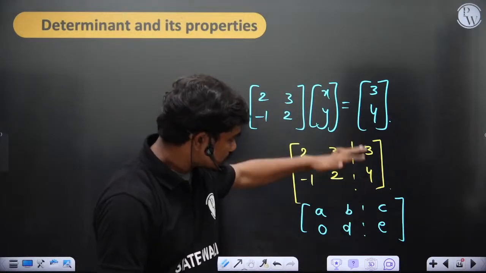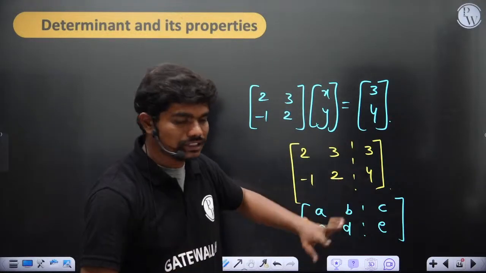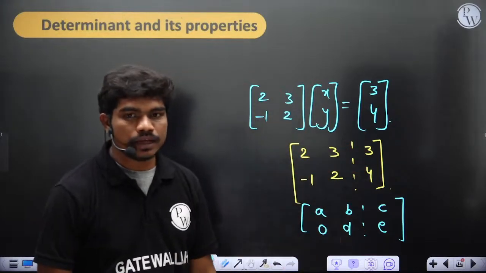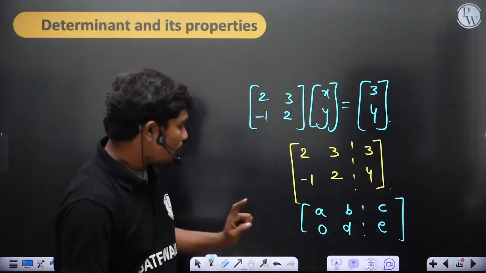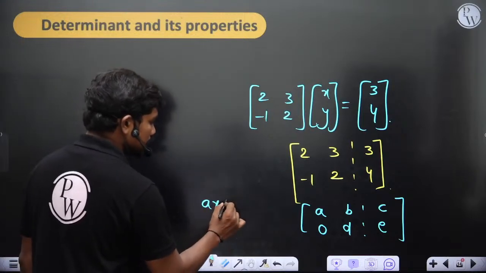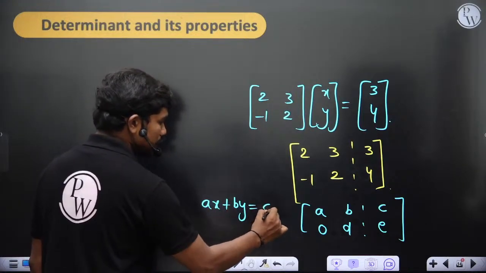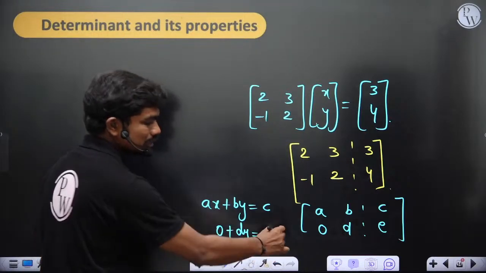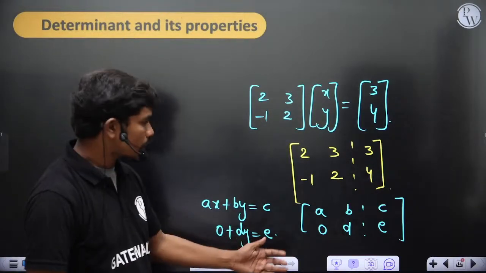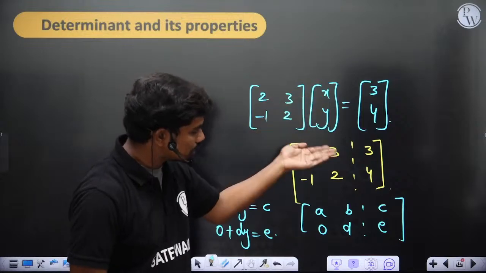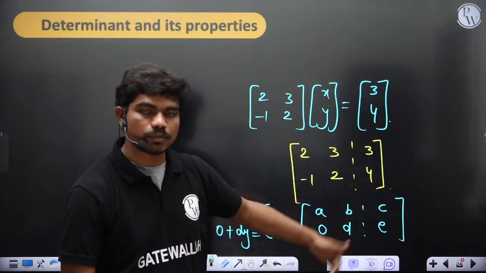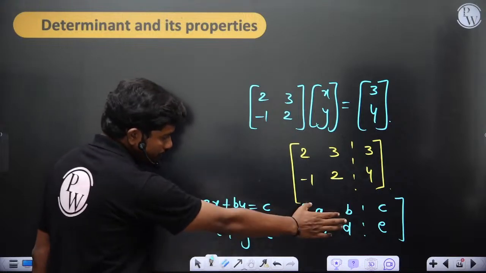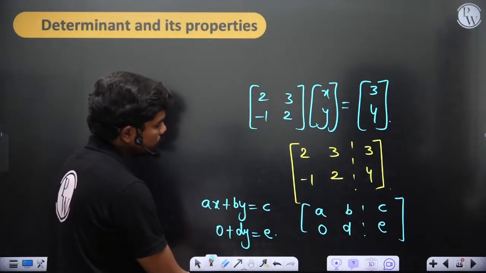When you do this transformation, this matrix which was initially in this form got converted to this form. Now if you write this back in the form of equations, you have Ax plus By is equal to C, 0 plus Dy is equal to E. This is what you get. We'll see how to convert as we progress in this course, but ultimately if you write this matrix equation back as a system of equations, this is what you get.